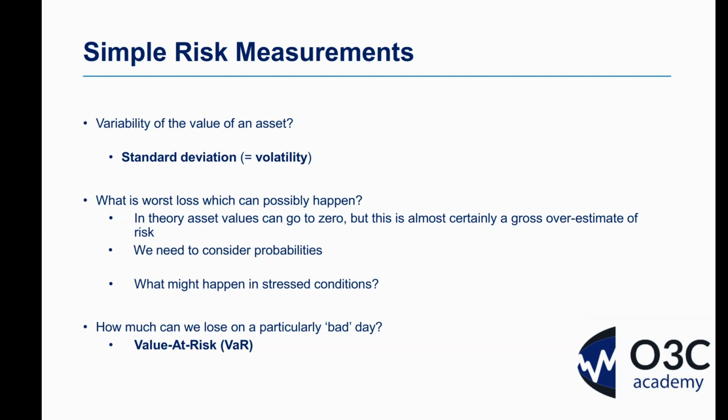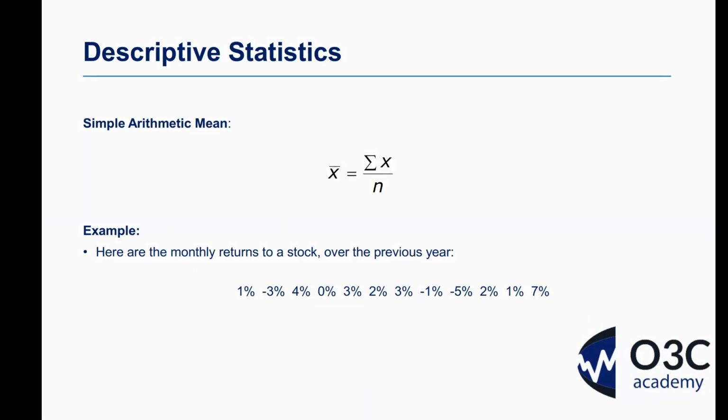So what we're going to do is start with a very basic example here, where we have the monthly returns to a stock over the previous year. So quite a small sample. We haven't got a population of data here. We've just got the sample. So we're going to have to make some adjustments as we go along to deal with that situation.